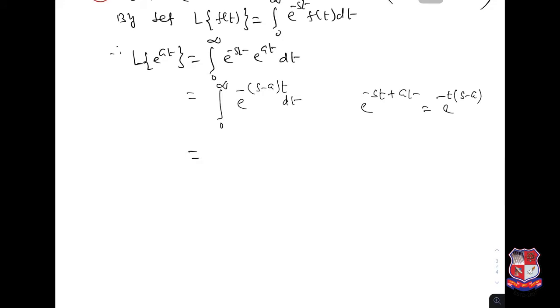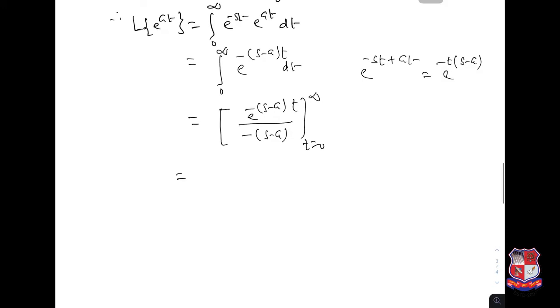Now we can have the easy integration, and that integration is e power minus s minus a t over minus s minus a, with t from 0 to infinity. So this is equal to 1 upon minus s minus a outside. This is e to the power minus infinity. Again we are using the formula limit t tends to infinity, e power minus s minus a t is 0.